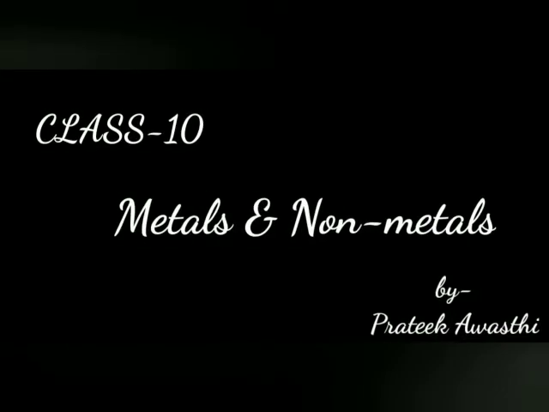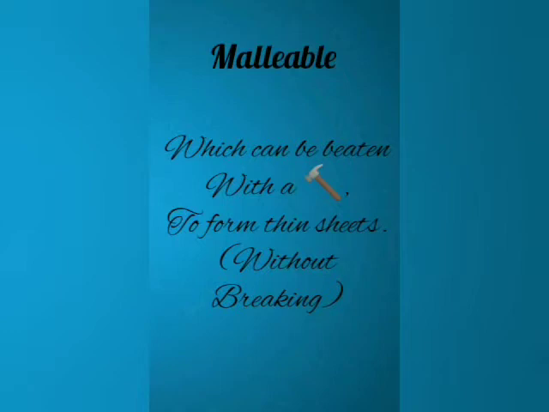Let's start the chapter Metals and Nonmetals with a few definitions first. A substance is called malleable if, when beaten with a hammer, it converts into thin sheets but does not break. Then it is called malleable.